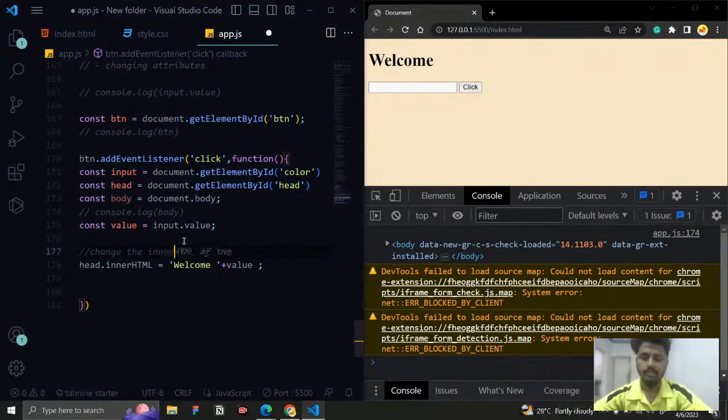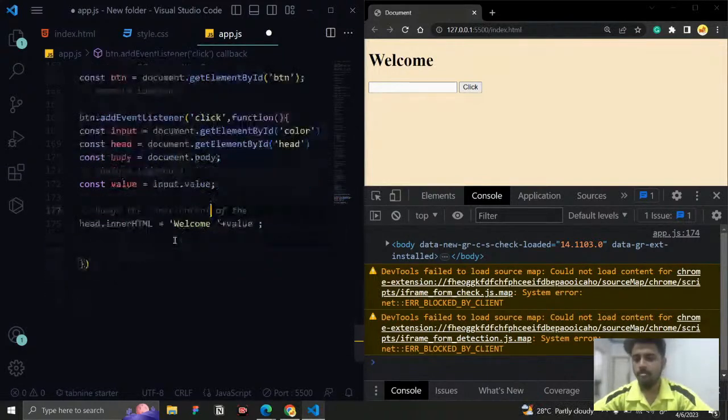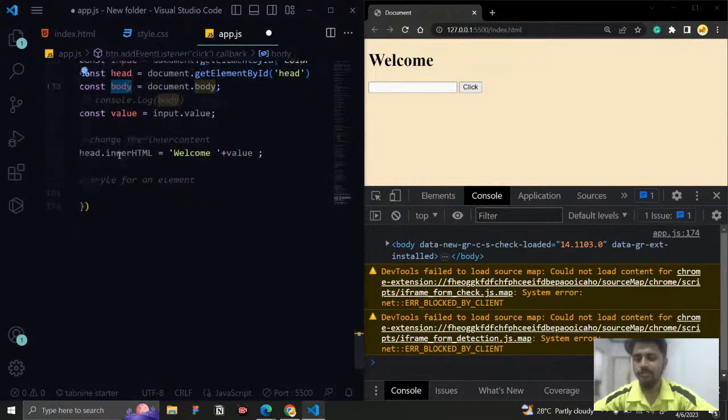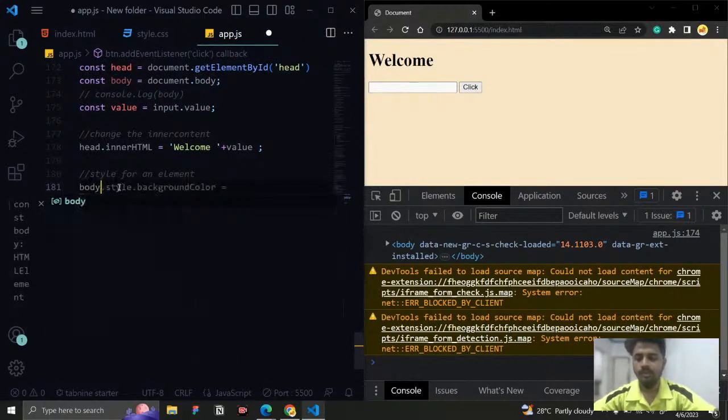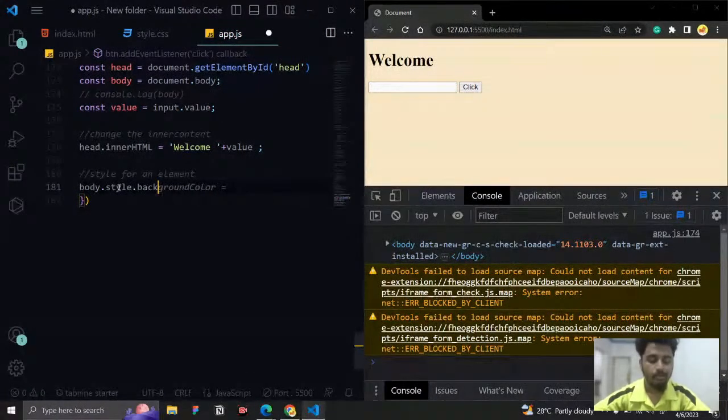Change the inner content. Okay, it is used to change the inner content. And here we're going to change the style for an element. So right now we fetched the element and we stored it in a variable called body. So that is the element I want to change. I'm just going to say body dot, and what I want to change is the CSS property. So I'm going to use style dot, and here I just want to tell what is the exact property I want to change.